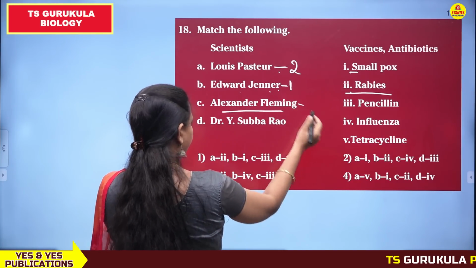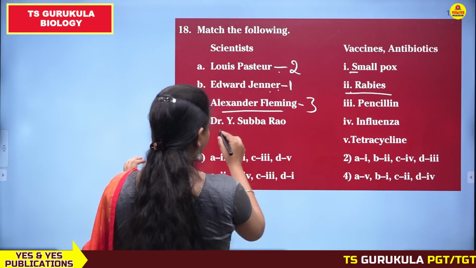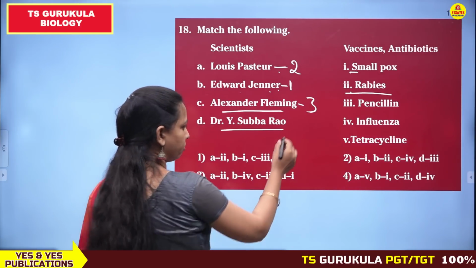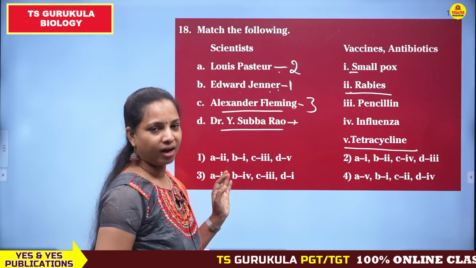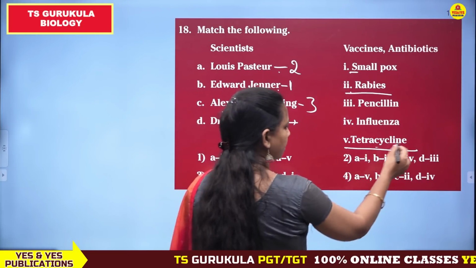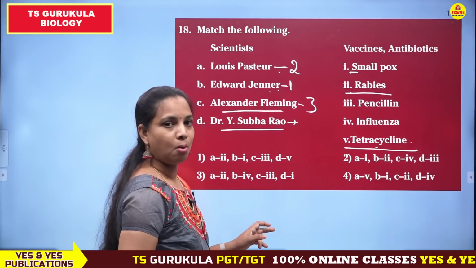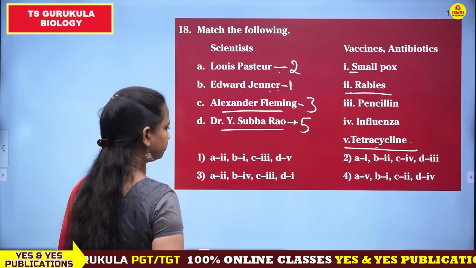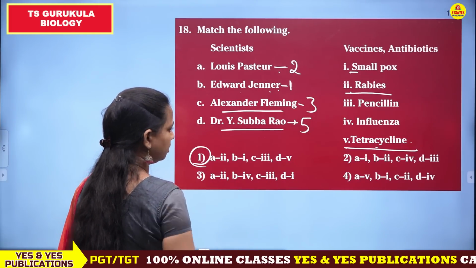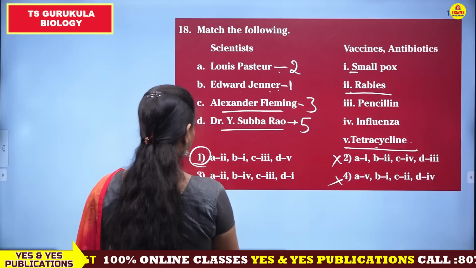Alexander Fleming, penicillin, very easy. And Dr. Y. Yellapragada Subbarao is known for the discovery of tetracycline from actinomycetes bacteria. Tetracycline can be obtained from the bacteria actinomycetes. So 2, 1, 3, 5. First option is correct and the remaining all are incorrect.